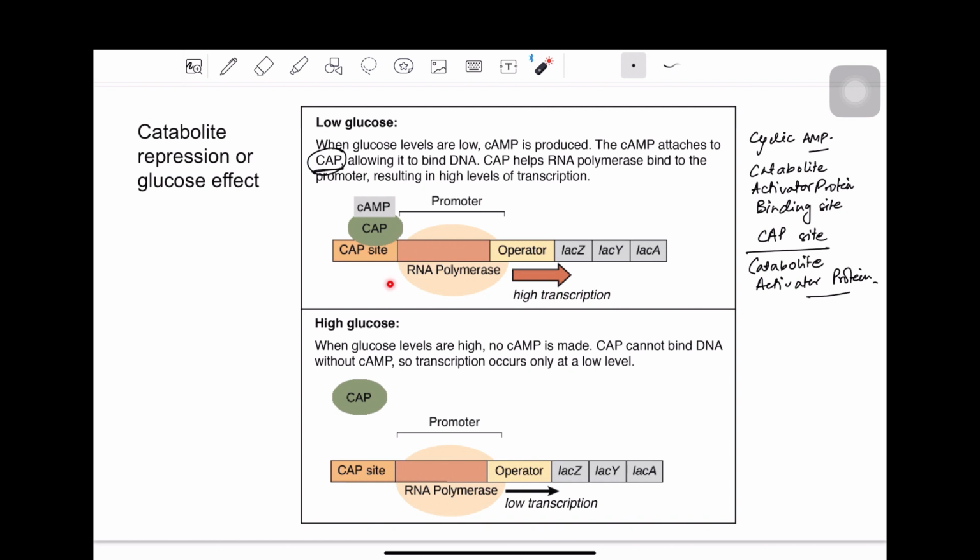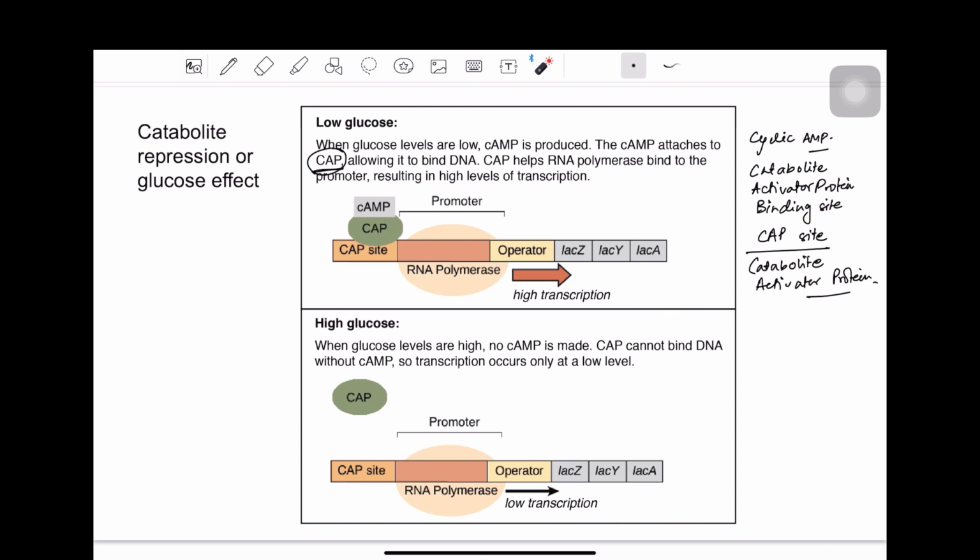Now actually, CAP is a positive regulator of the RNA polymerase. It helps the RNA polymerase to bind tightly to the promoter, and then it results in high levels of transcription. So when CAP-cAMP is bound, it results in high levels of transcription from the lactose operon.